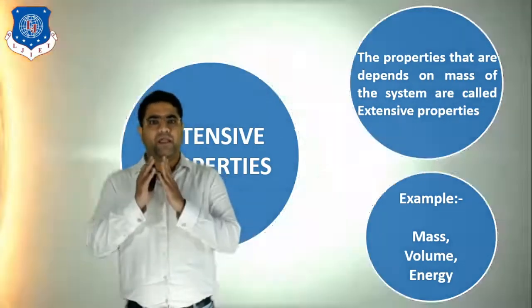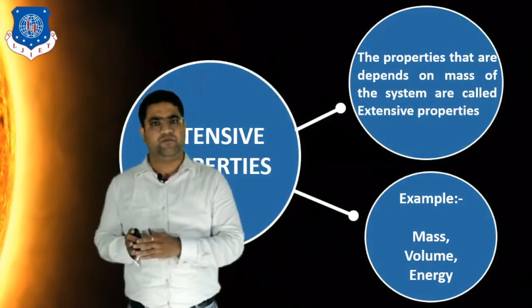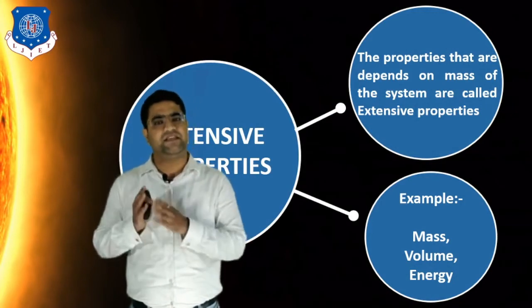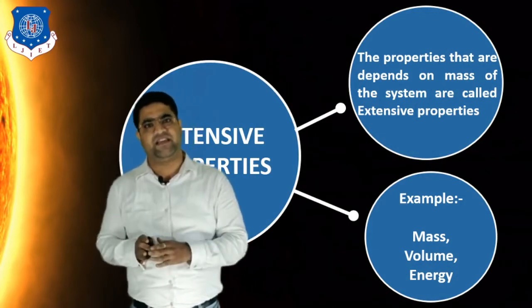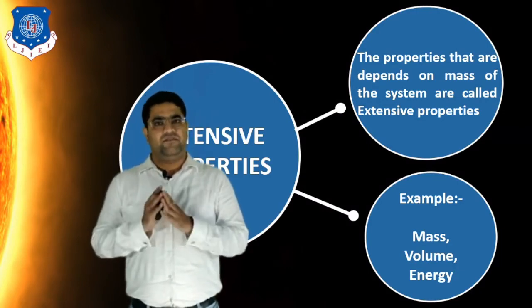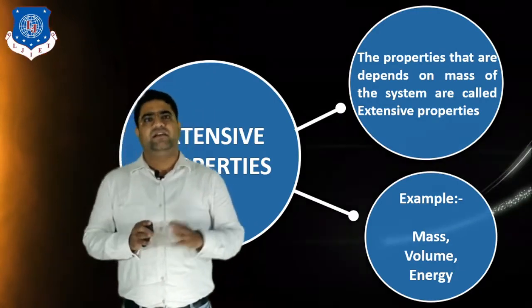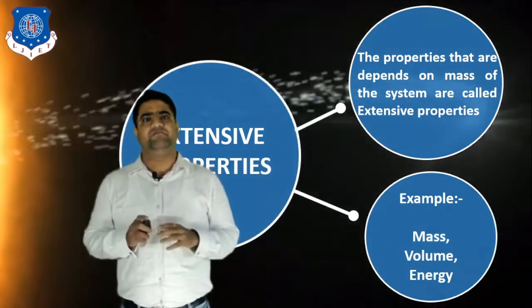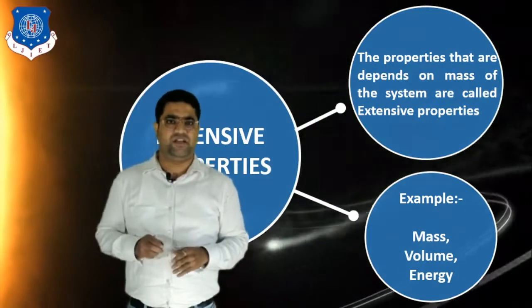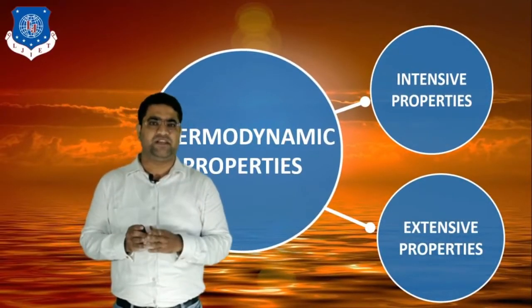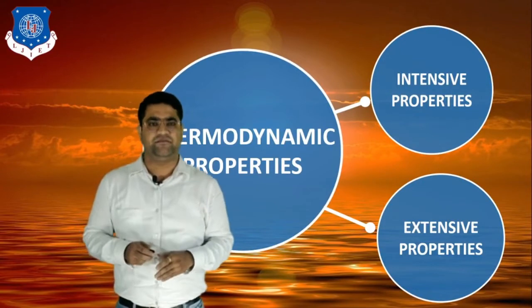In the same way, enthalpy is an extensive property, but if we divide enthalpy by mass, then it becomes the specific enthalpy, and specific enthalpy is an intensive property. So if we divide an extensive property by the mass, then it becomes an intensive property. And finally, we can say that all the specific properties are intensive properties.